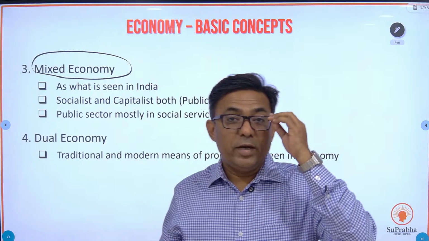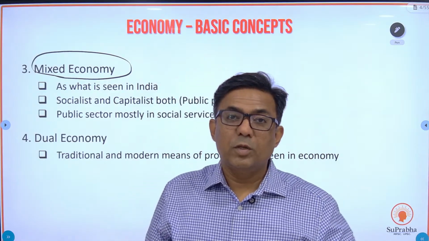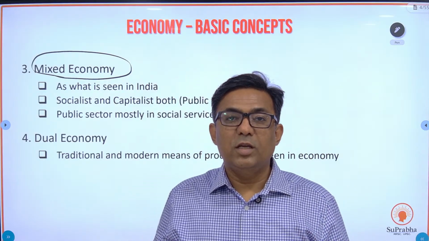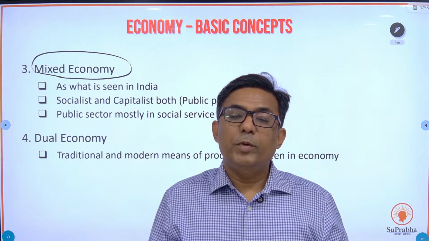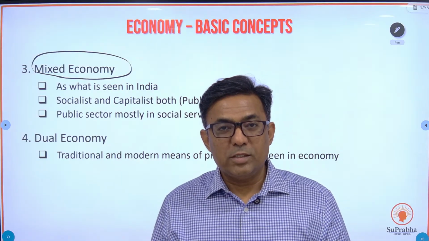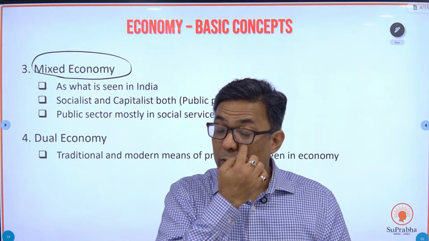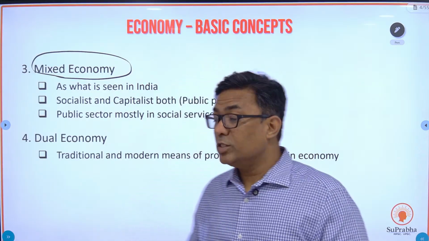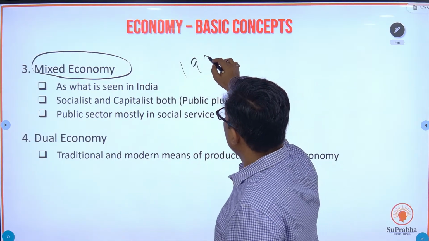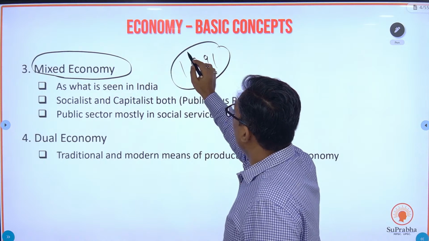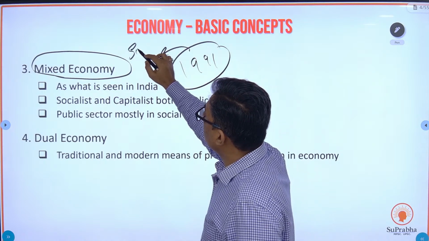Okay, so you had Tata Steel. It was established before independence. Along with that, the Indian government also established its own iron and steel plants. So both coexisting, that is a mixed economy. But before 1991, one thing you need to understand over here, before 1991, mixed economy was more tilted towards socialism.